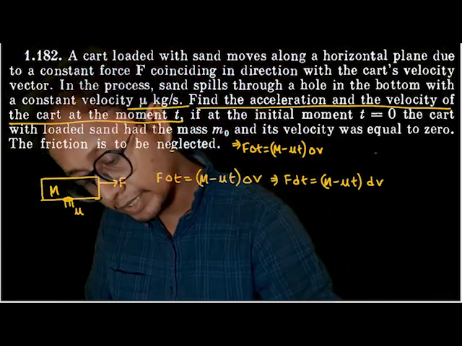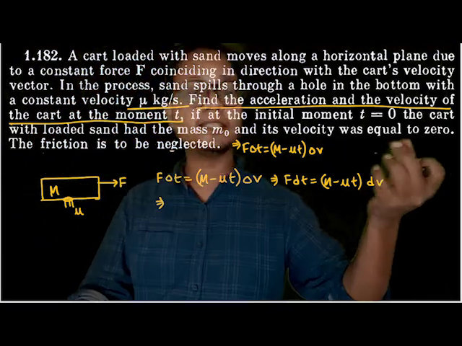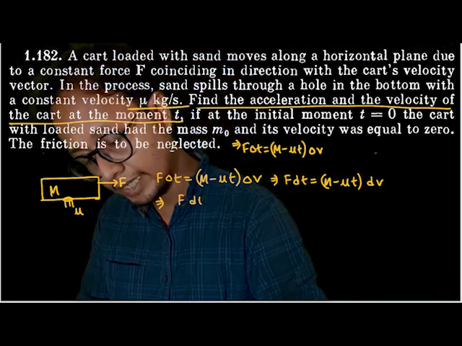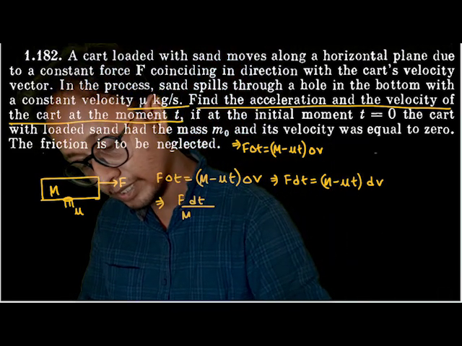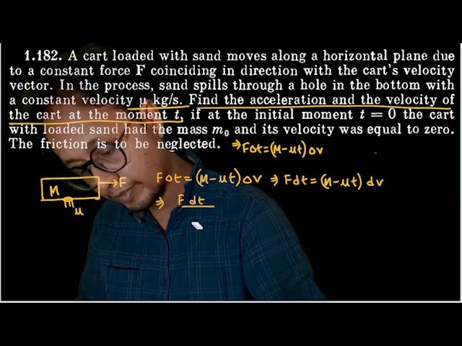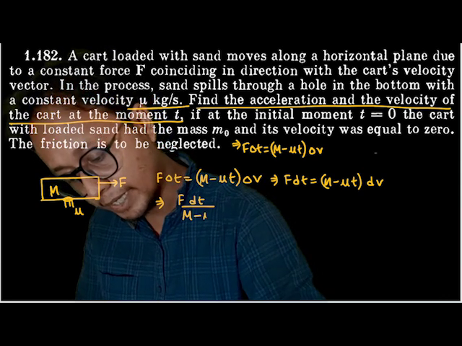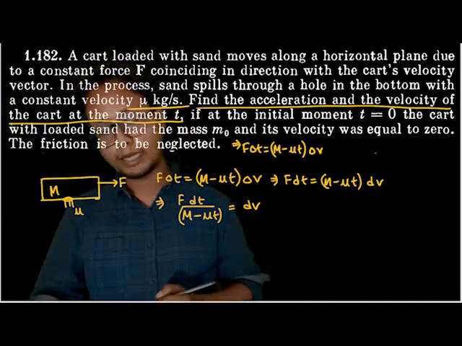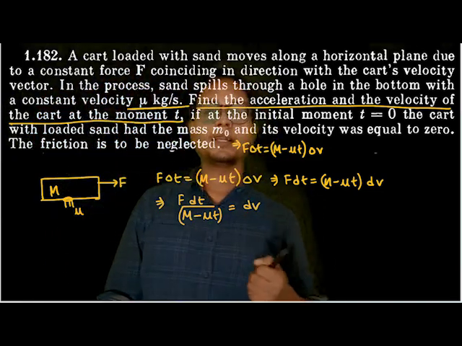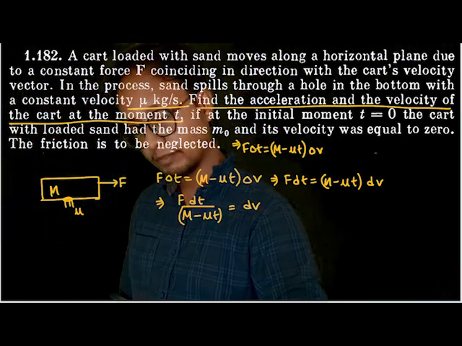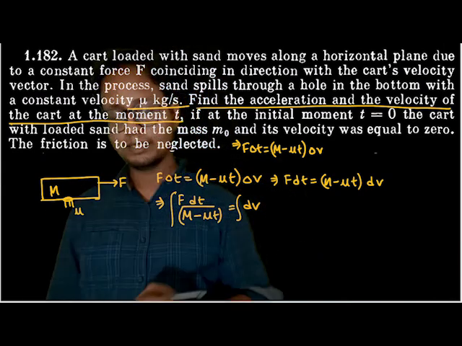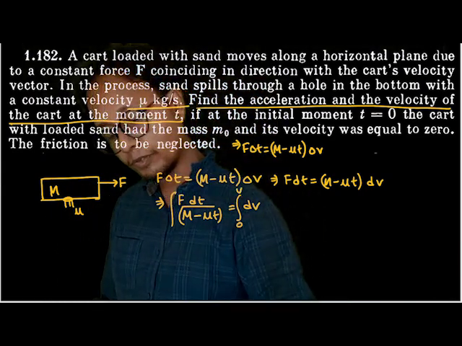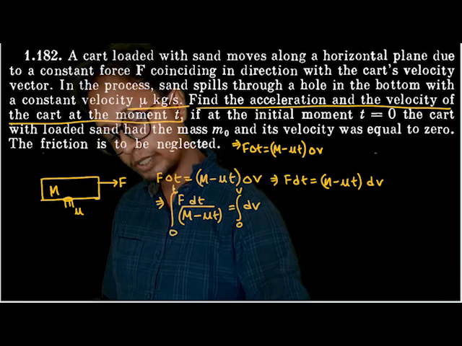So velocity of the cart is nothing but, if I rewrite this equation and send the term (M minus mu t) to the other side, F dt by (M minus mu t) is equal to dv, isn't it? Out here the force is constant. Now I'll integrate the left hand side and right hand side. The limits for v would be from 0 to v, and the limits for t would be from t equal to 0 to t equal to small t.